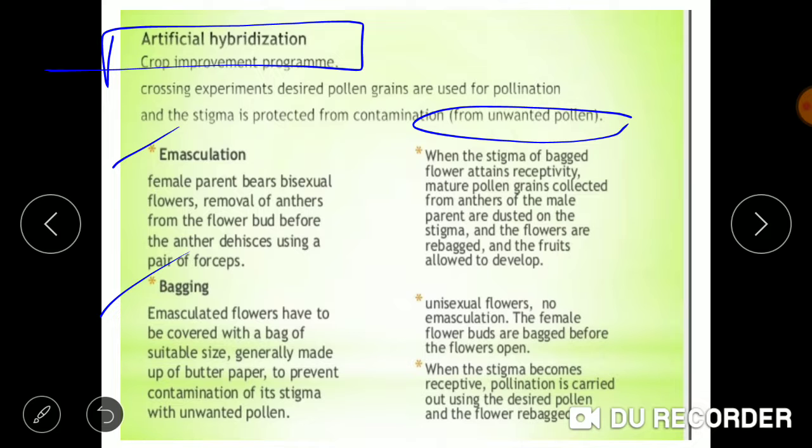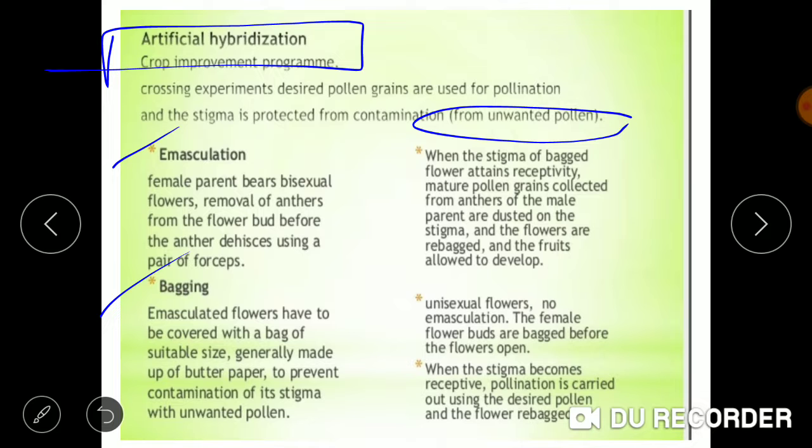In case of emasculation, firstly we'll take the bisexual flower. We are taking an example of a bisexual flower. In the process of emasculation, we will remove the male part of the flower. We will remove the anther from that bisexual flower. After removing the anther, the process of emasculation is over. In the process of emasculation, the male part from the flower is removed so that self-pollination is avoided.